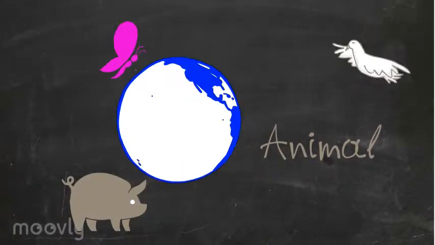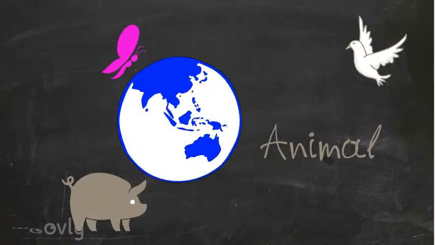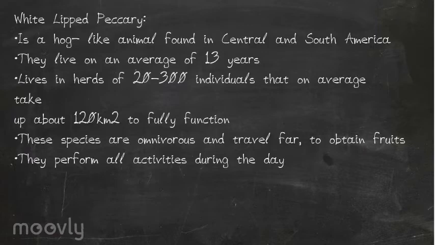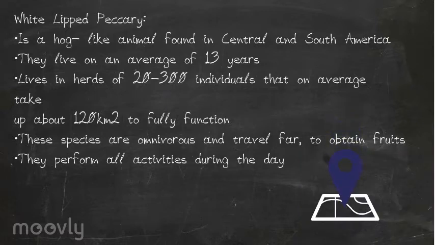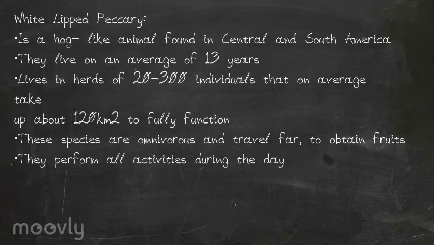Now my partner and I will be talking about the animal we chose in this specific ecosystem. The animal we chose was the white-lipped peccary. It is a hog-like creature found in Central and South America. They live on average 13 years. They live in herds of 20 to 300 individuals that on average take up about 120 square kilometers to fully function. These species are omnivorous and travel far to obtain food, and they perform all activities during the day.